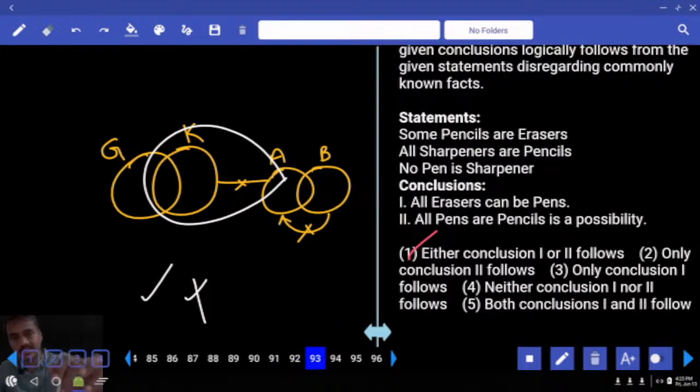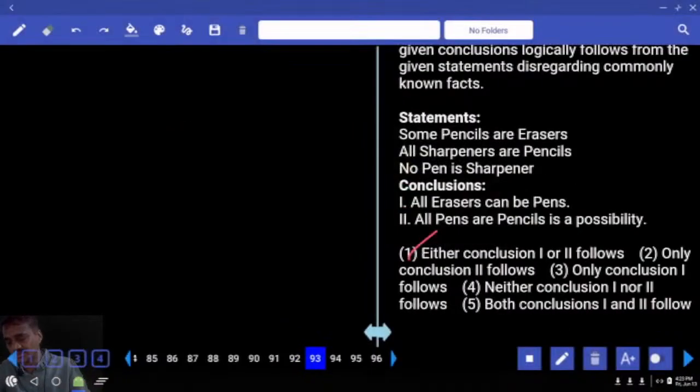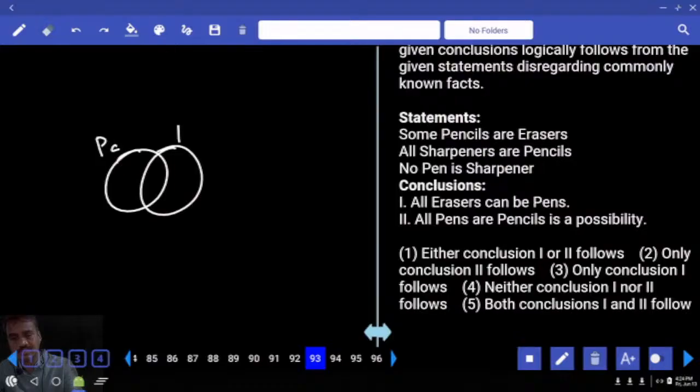Then 93. Now in this 93, some pencils are erasers. Now these are the pencils that are eraser, pencil and eraser. Some pencils are erasers. All sharpeners are pencils. Then no pen is a sharpener. No pen is a sharpener. No intersection between pen and sharpener. Then all erasers can be pens.